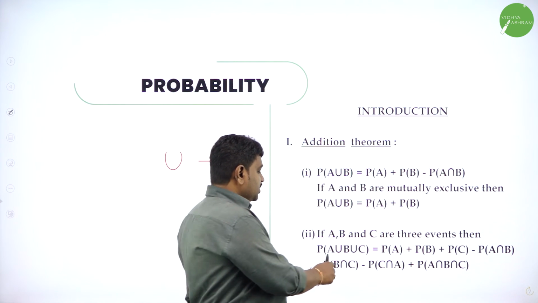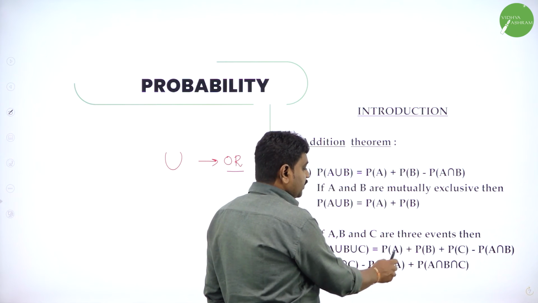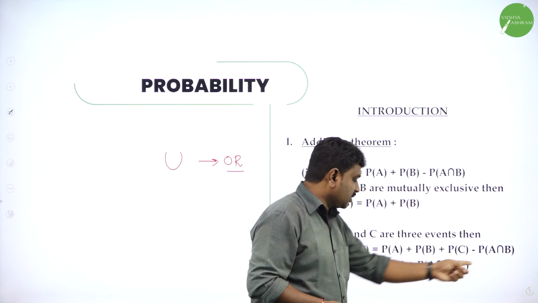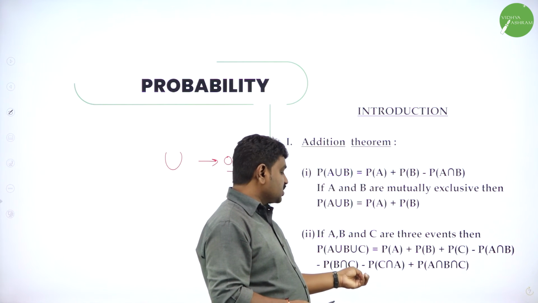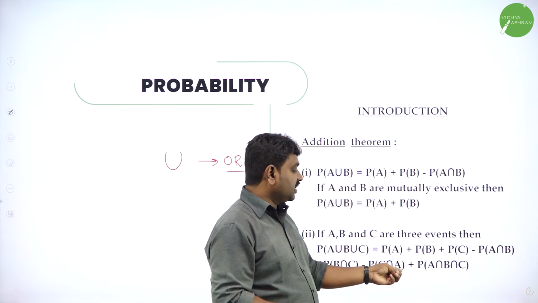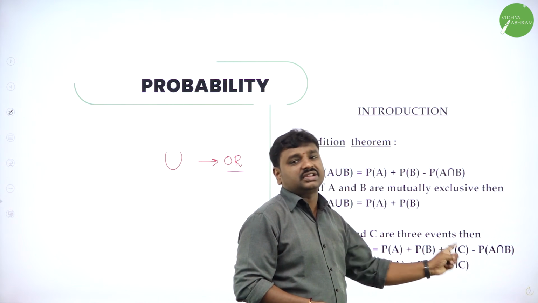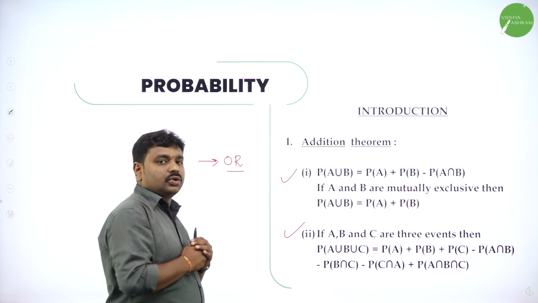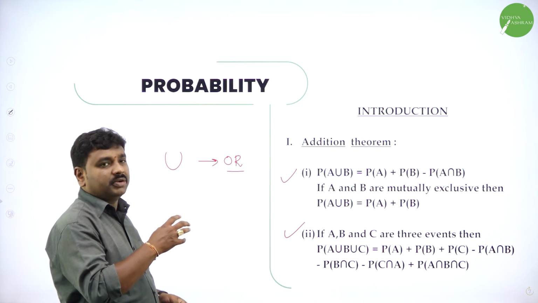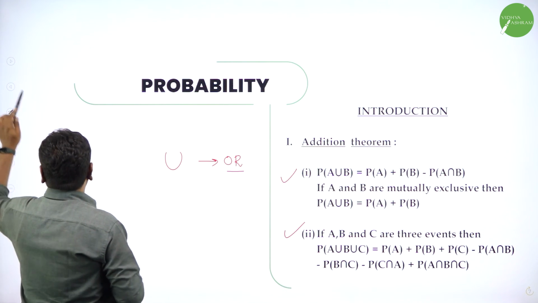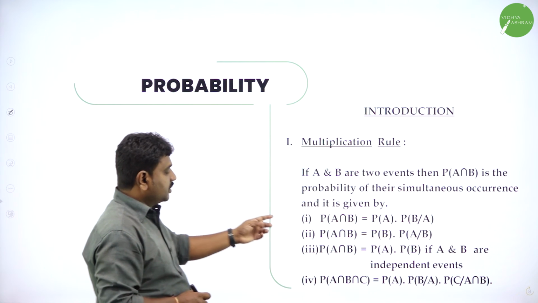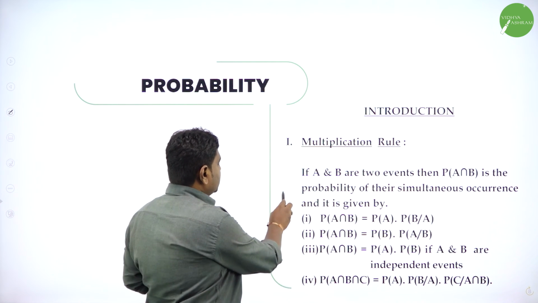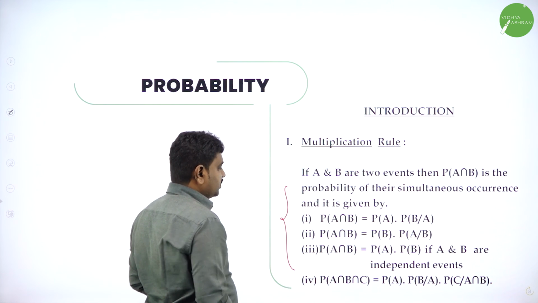And for 3 elements, P of A union B union C is P of A plus P of B plus P of C, and remove two combinations: minus P of A intersection B, minus P of B intersection C, minus P of C intersection A, and add all 3. So, these two formulae you have to learn and become thorough. We'll apply them depending on the problems. So, addition theorem. Then intersection, P of A intersection B, and we have the multiplication theorem. So, this is conditional probability and multiplication theorem.